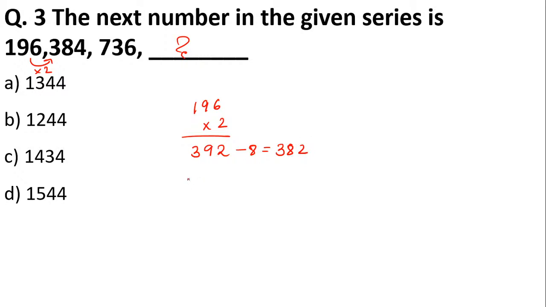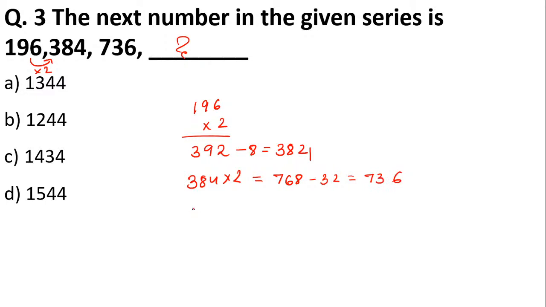Now I will multiply 384 by 2, and I will get 768. But instead, here 736 is given. So how much do I have to minus to get 736? I have to minus 32.